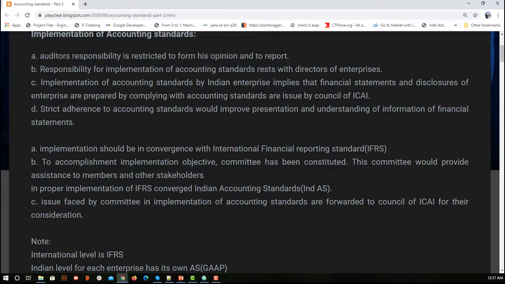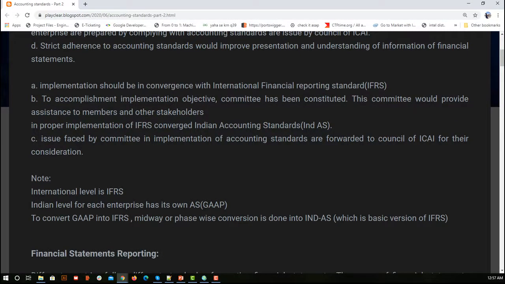See, at our country level, if I am opening a shop, I will first follow my Indian rules. So what are Indian rules? That you can see here, I have kept it. The first thing that I'll follow is my GAAP. Now GAAP is nothing but generally accepted accounting principles. Now after GAAP, I have to follow Ind AS.